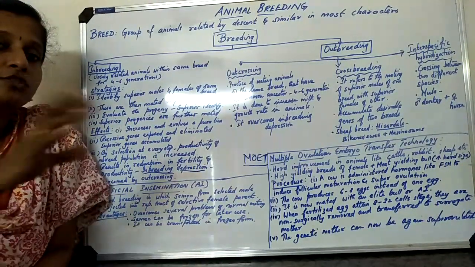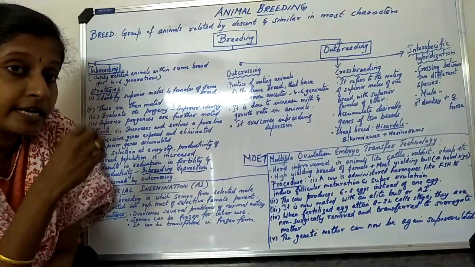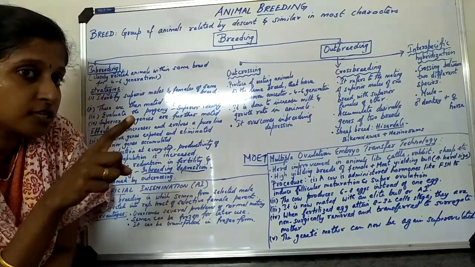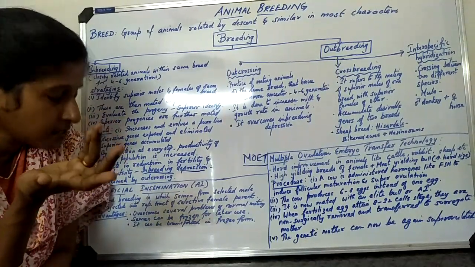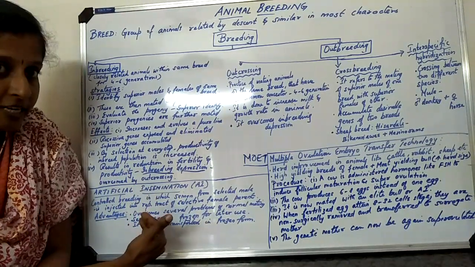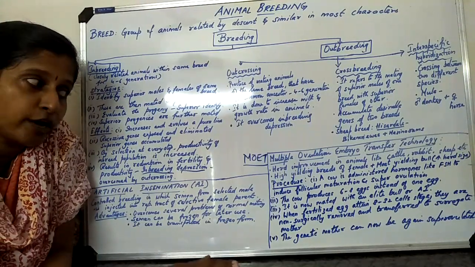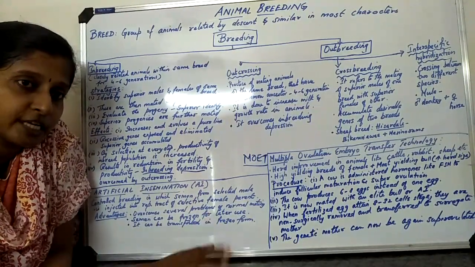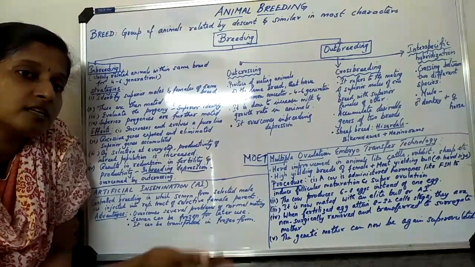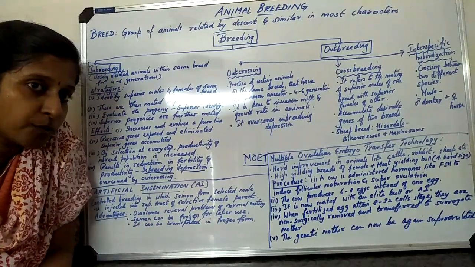So to sum up what we have discussed today: we discussed what a breed is, then animal breeding types, inbreeding and outbreeding. Outbreeding is again of 3 types: outcrossing, crossbreeding and artificial interspecific hybridization. Then we discussed artificial insemination and its advantages, okay. Then we discussed one of the topics covered under artificial insemination, that is MOET, multiple ovulation embryo transfer technology. Very important. And what is it? It is actually a program to increase the herd size. What is done, we have already discussed. Okay. Hope you are clear with this topic. Thank you.